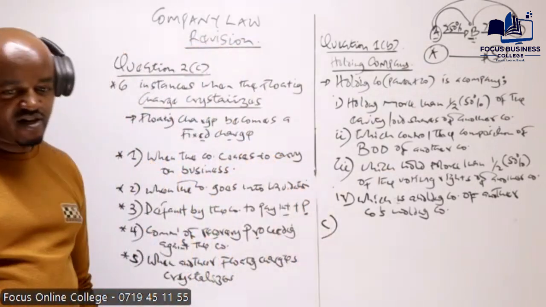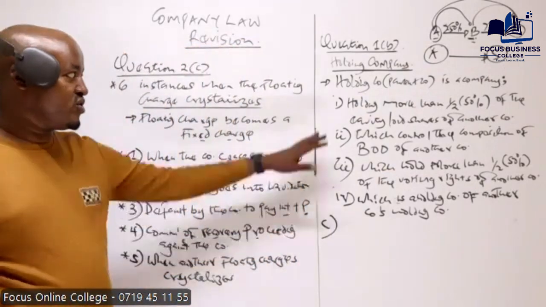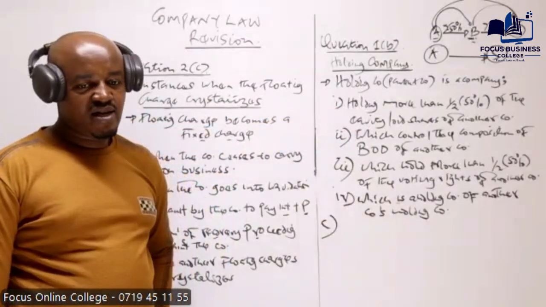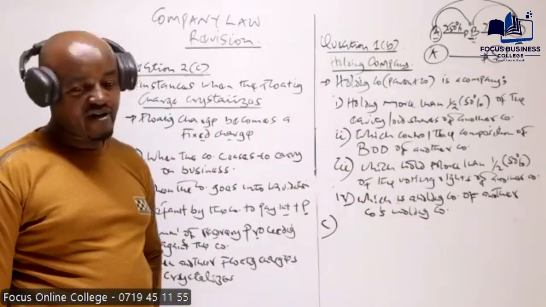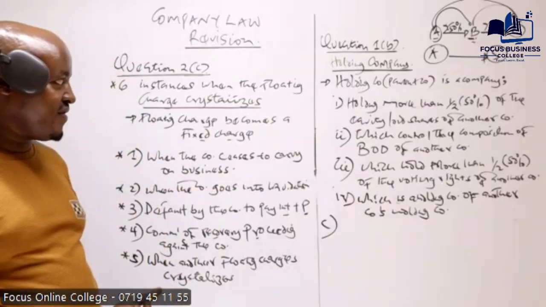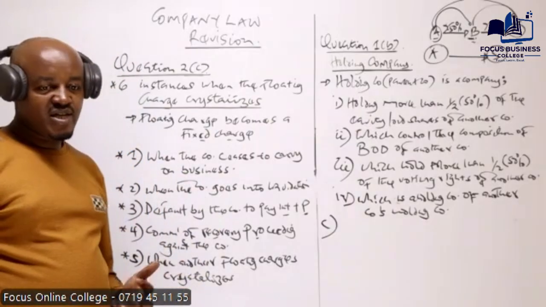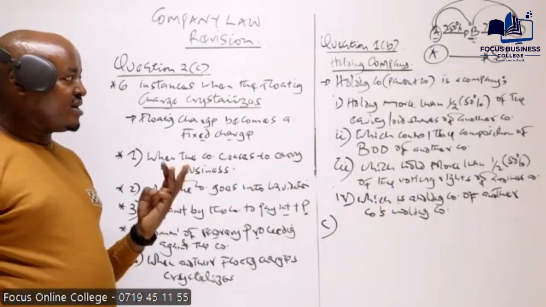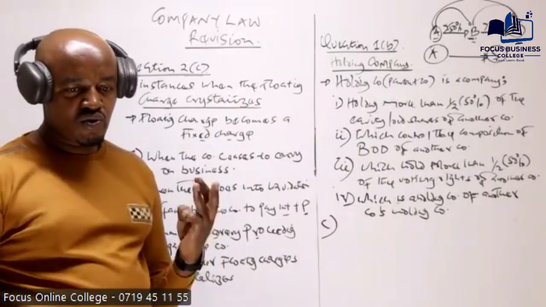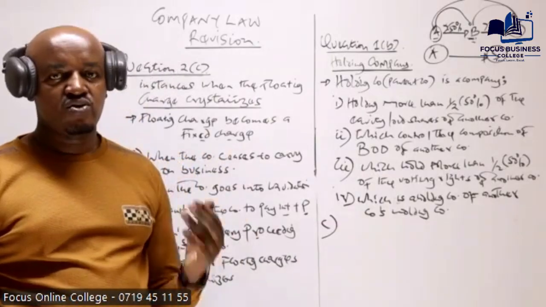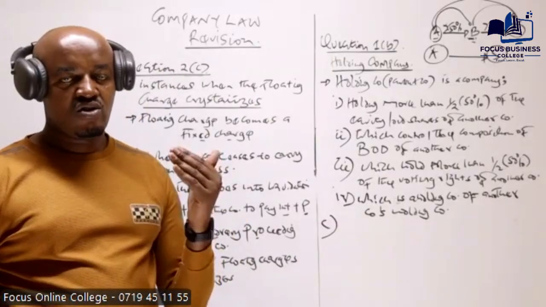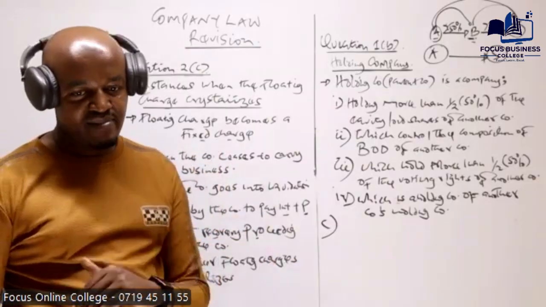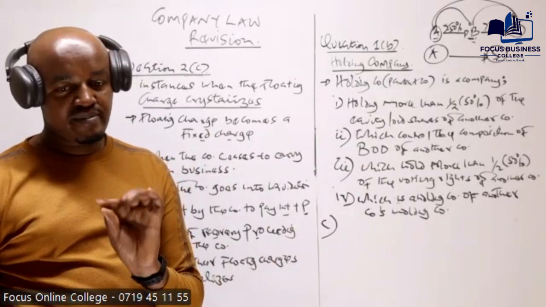So, from this, we should also be able to define what is a subsidiary, because you can also be required to define what is a subsidiary. If you're required to define a subsidiary, you can say a subsidiary company is a company, number 1, whose majority of the shares, that is whose more than 50% or half of its issued shares are held by another company, which is called the parent company.